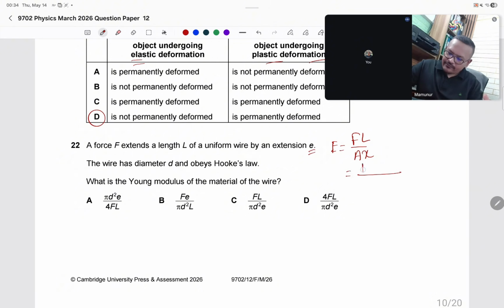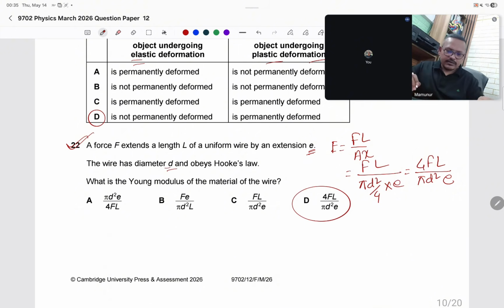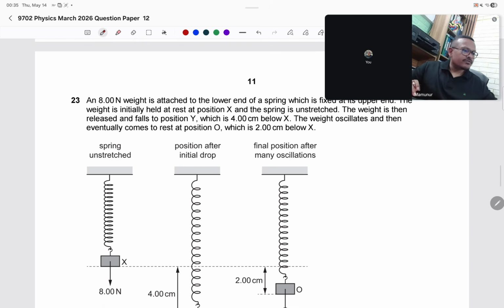Here F is F, L is L, A is pi r square, which means pi d square divided by 4, because the diameter is given, into x, the extension, which is E. So 4 will go up: 4FL divided by pi d square E. 22, answer is D.